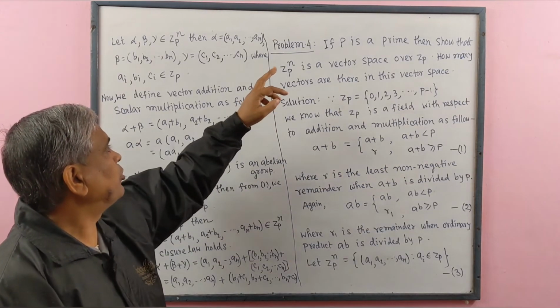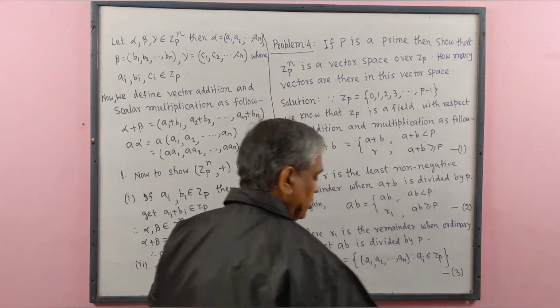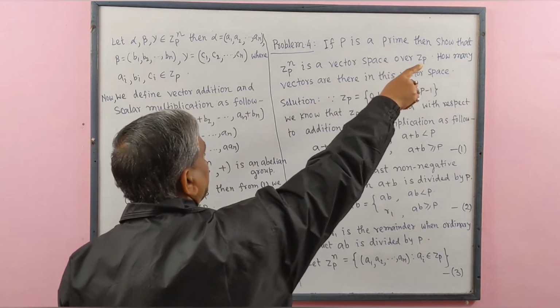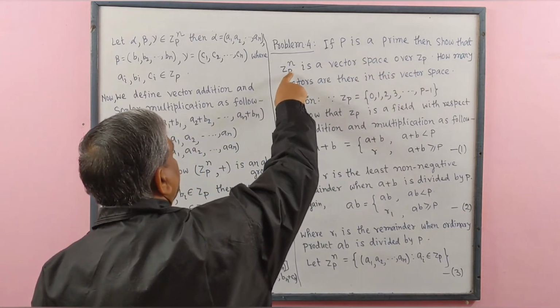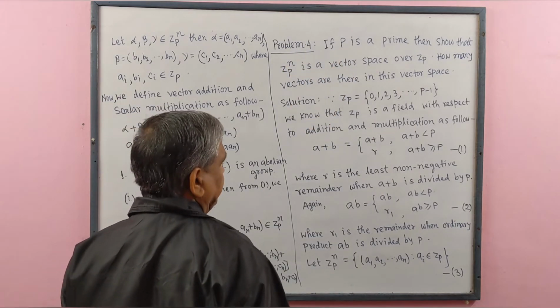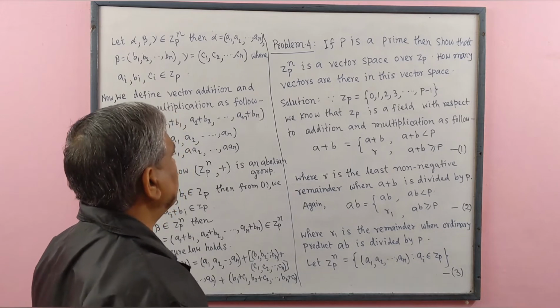Now we solve problem number 4. If P is a prime, then show that Zp to the power n is a vector space over Zp. Now we solve this.